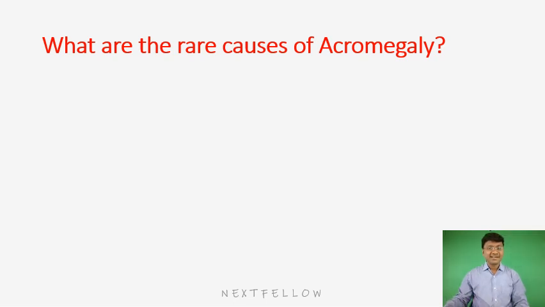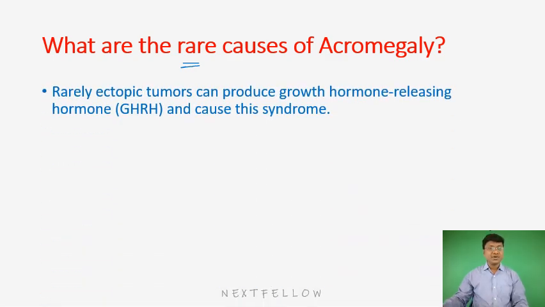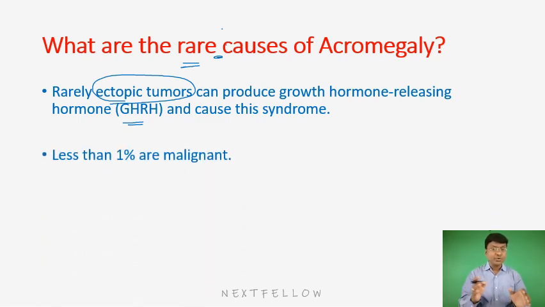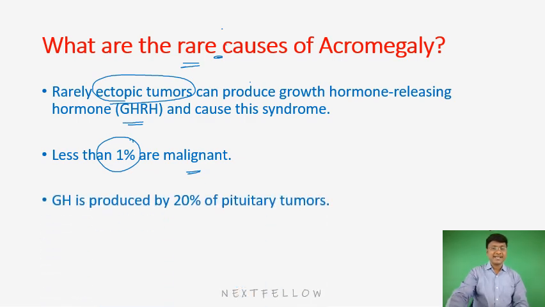Next, what are the rare causes of acromegaly apart from pituitary macroadenoma? The rare causes include the ectopic tumors that produce growth hormone releasing hormone. Growth hormone releasing hormone is actually the hormone which is produced from the hypothalamus. But certain ectopic tumors can produce GHRH, which will stimulate the anterior pituitary to produce an excess amount of growth hormone. And less than 1% of them are malignant. So these are certain rare causes of acromegaly.